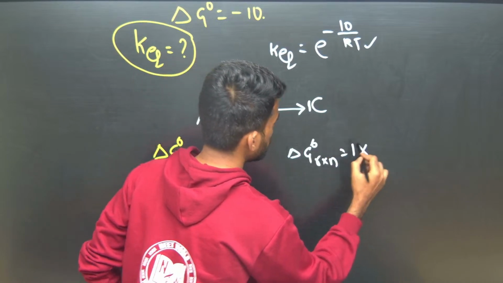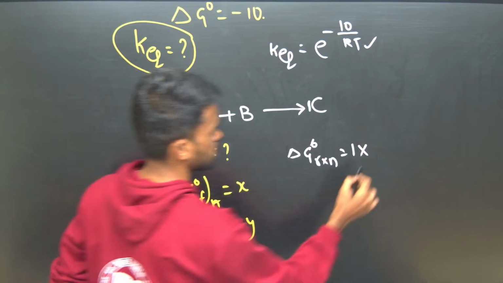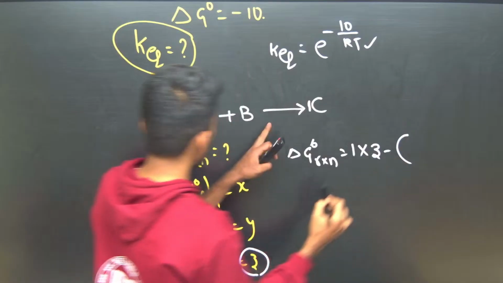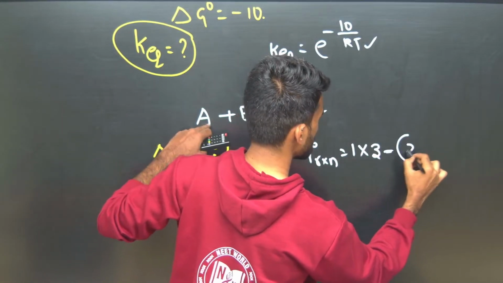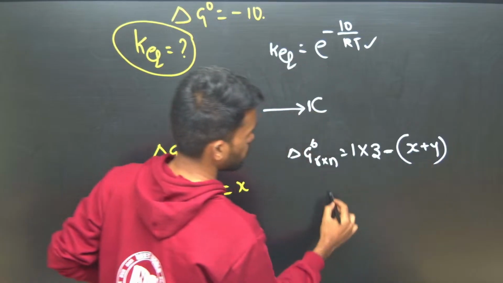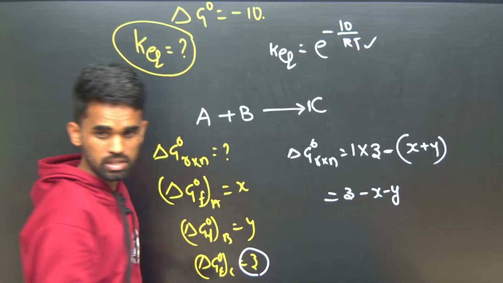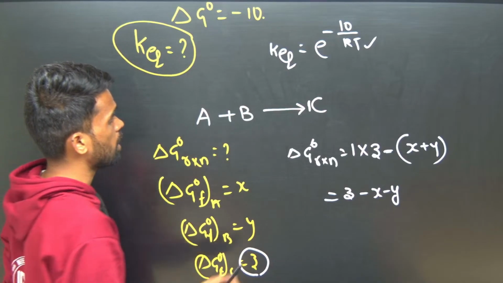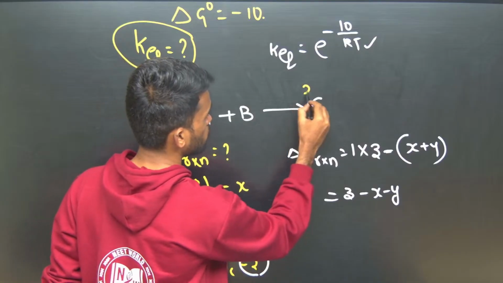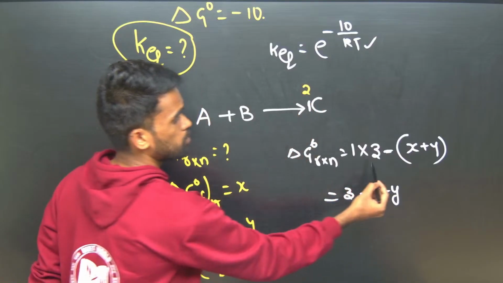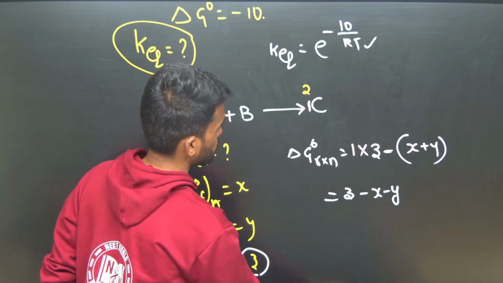So if the coefficient is 1, delta G naught of reaction will be written as 1 into its value. C is forming now, so how much is it? Z. Minus, these are reactants being consumed, so it will be minus X plus Y. You can write Z minus X minus Y like this also. If there is a coefficient here, instead of 1, let us say I have some 2, what should you take now? Multiply this Z with 2. Okay, like that.